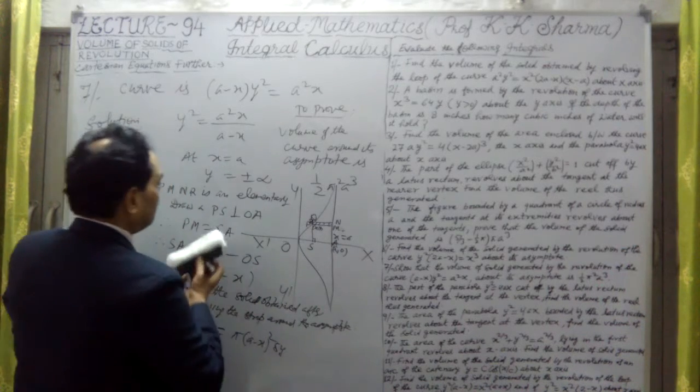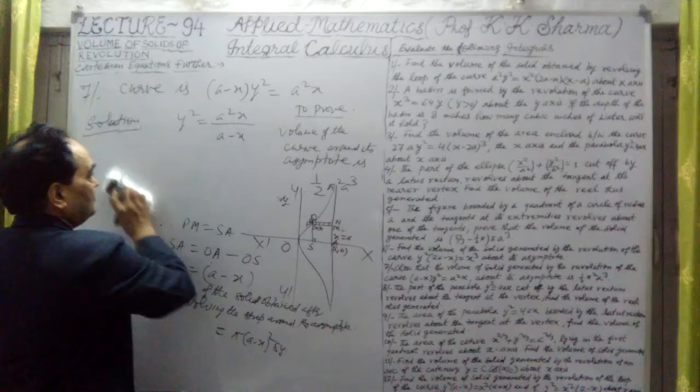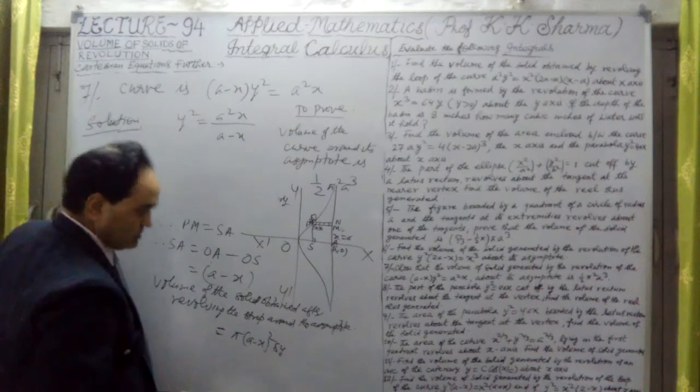So let me convert that into this value. So what is that value?